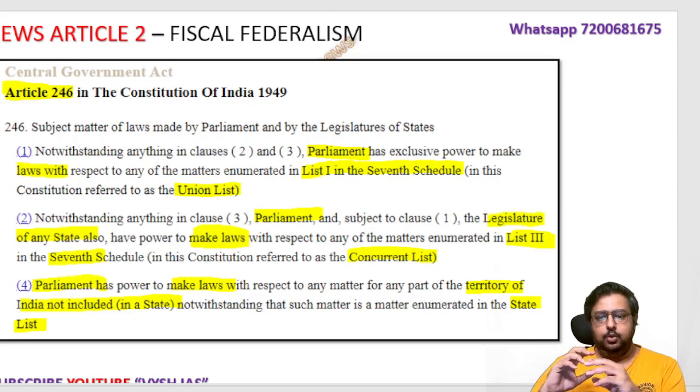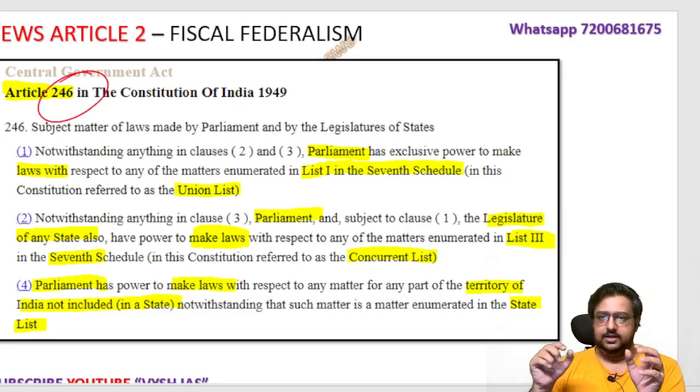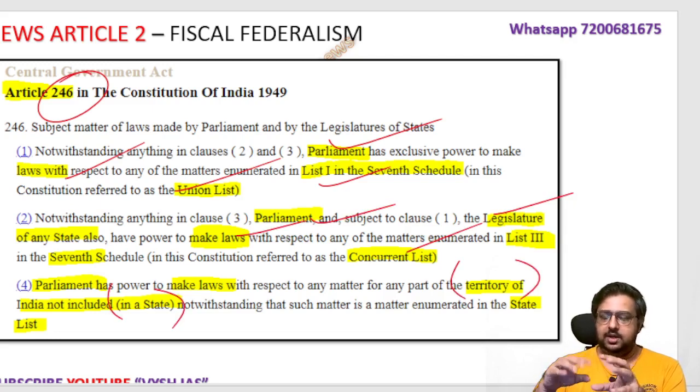Okay, now same like in the schedule, it will be written in some article also. That article is article 246. Articles 245 to 255 are all related to these kinds of lists and things. Here they are telling that Parliament alone can make laws on list 1 items in the 7th schedule, which is called the union list. Parliament and the state legislature both can make laws on the concurrent list. Then Parliament can make laws for the union territories, which are not in state control, like islands and other union territories.